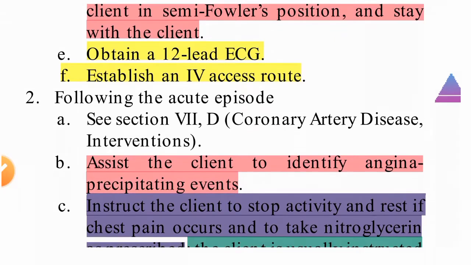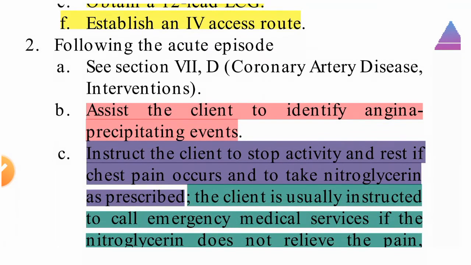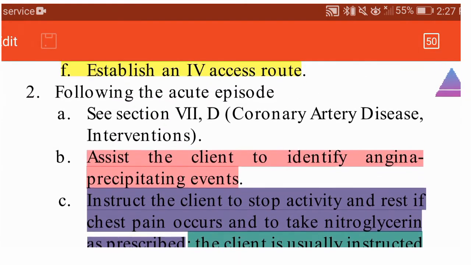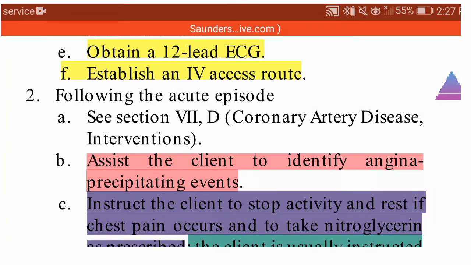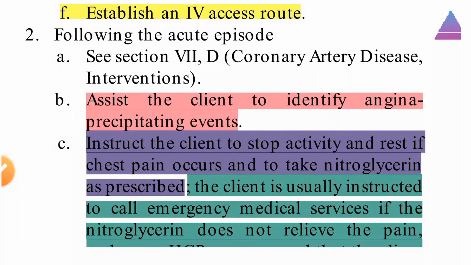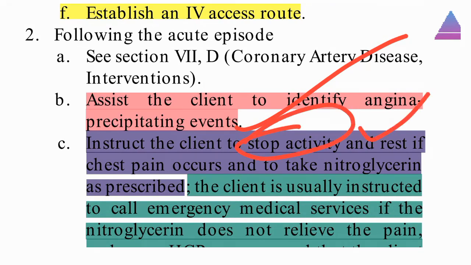Following the acute episodes, we need to remove these episodes, and for this coronary artery disease we will do these things. Assess the client to identify angina-precipitating events. Instruct the client to stop activities and rest if chest pain occurs, and take the nitroglycerin as prescribed.